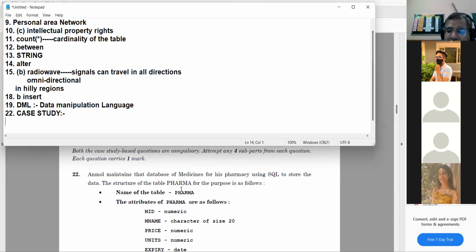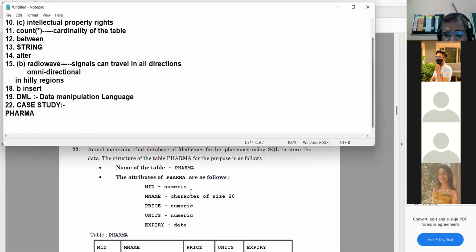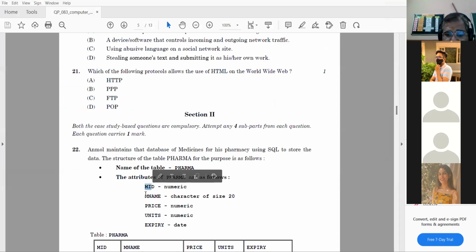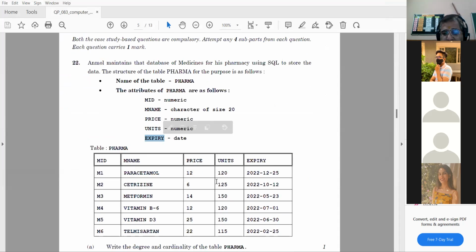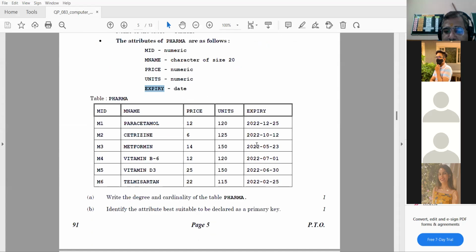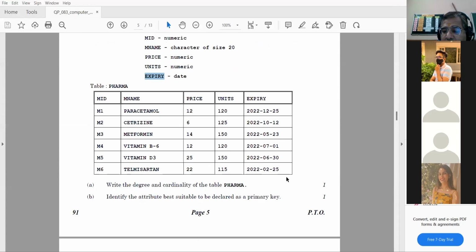The structure of the table pharma for the purpose is as follows. The name of the table is pharma, and these are the fields: MID, medicine name, price, units, expiry date. Sorry, this is the table. Is the table visible to everyone?